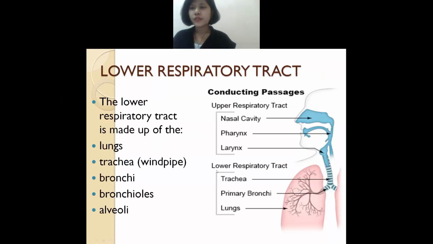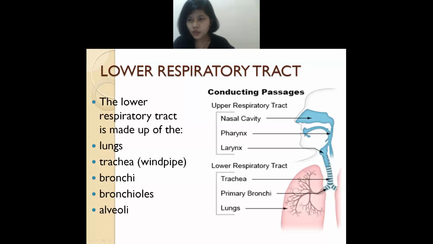Okay, next is the lower respiratory tract. So this is the lower respiratory tract. What is there? You have got lungs, you have got the trachea, which is also known as the windpipe, and you have got bronchi.